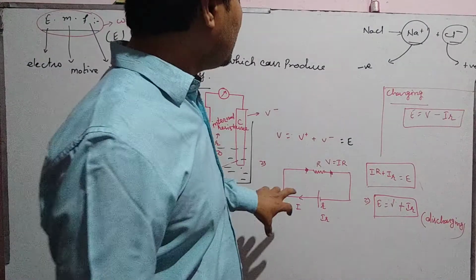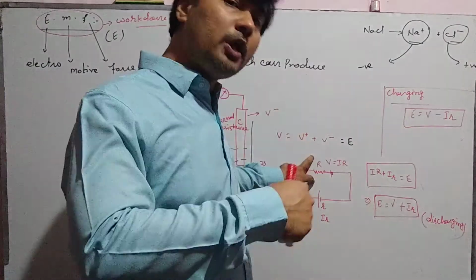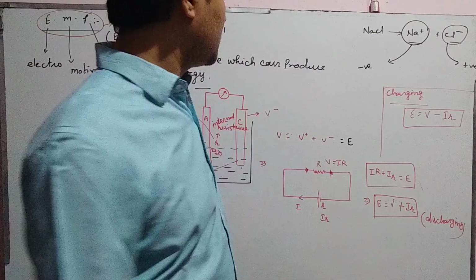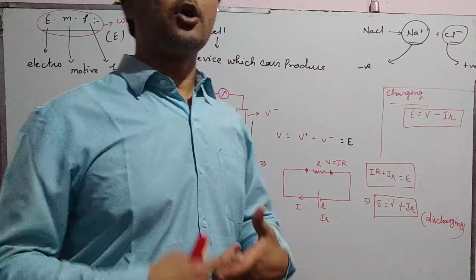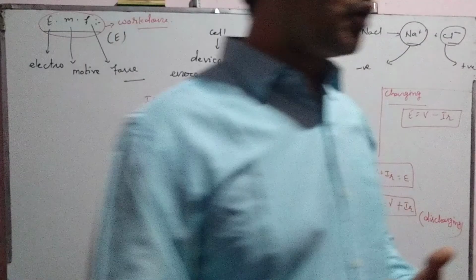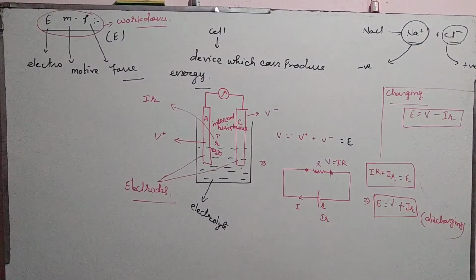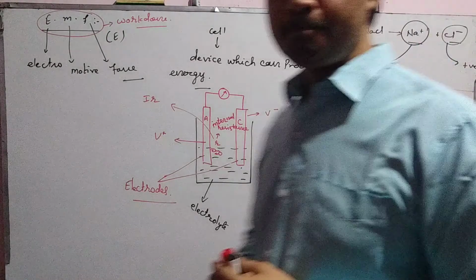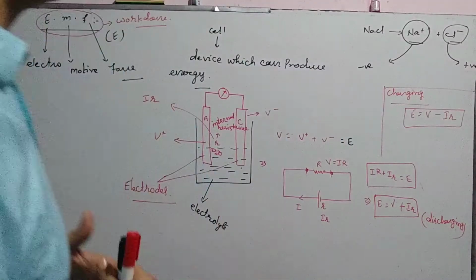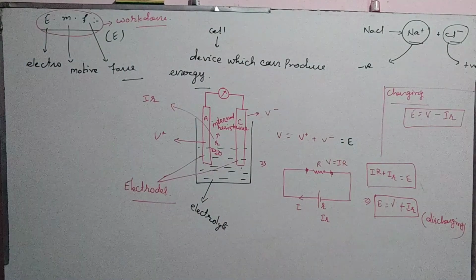Or we can say total work done on the external load is called potential difference, and when the external load is not connected, then the total work done in the cell, the total electrode potential in the cell, is called the EMF of the cell. So this is basically the difference between EMF and potential difference.